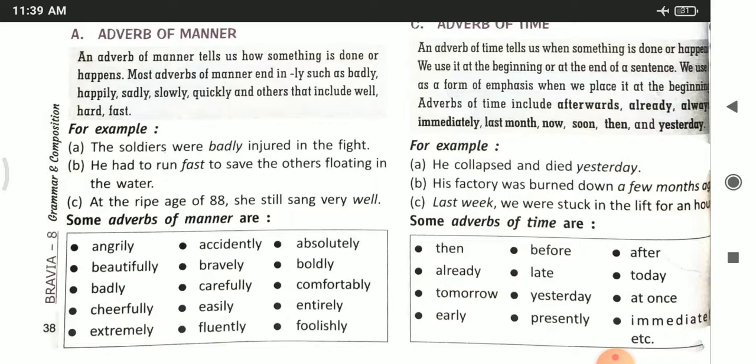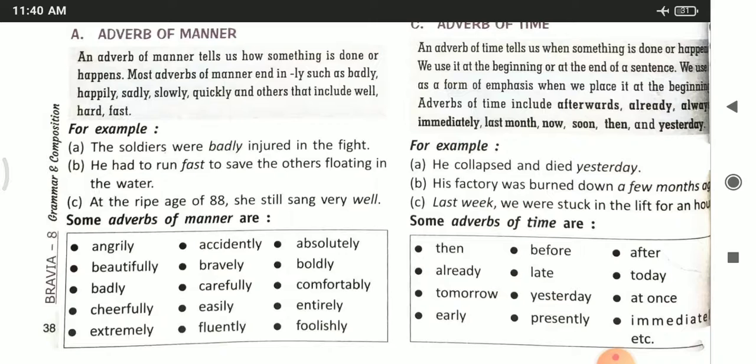For example, the soldiers were injured in the fight. If I read the sentence as "the soldiers were injured in the fight", and I ask how they were injured, they were badly injured. So here the word badly is an adverb and it is modifying the verb injured. Number B. He had to run fast to save the others floating in the water. In this sentence, the word fast is an adverb and it is modifying the verb run.